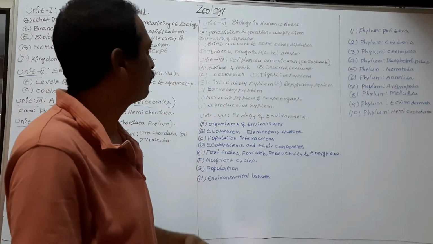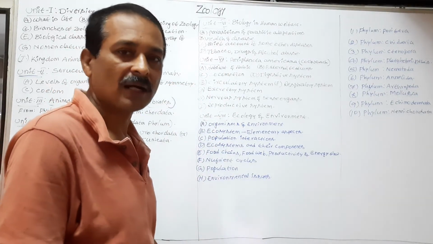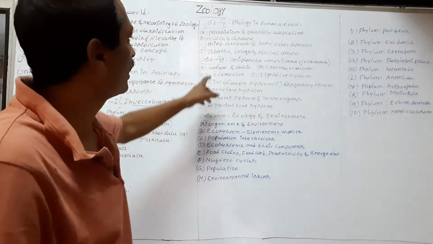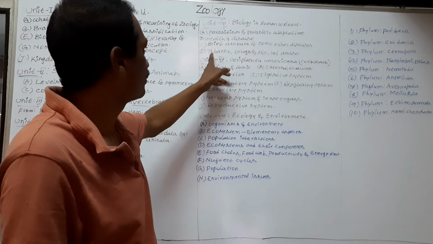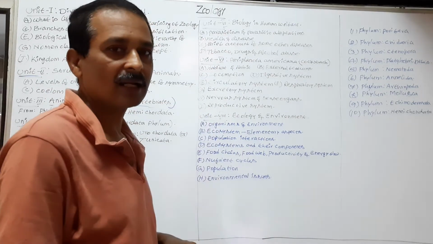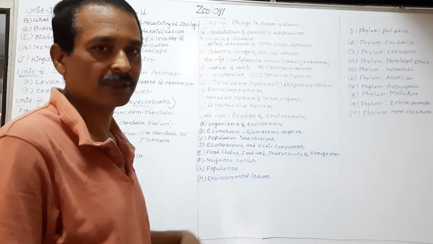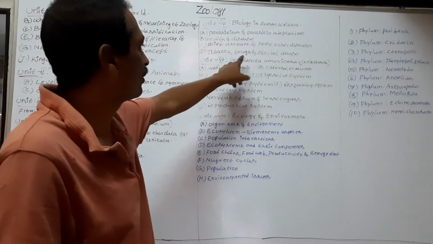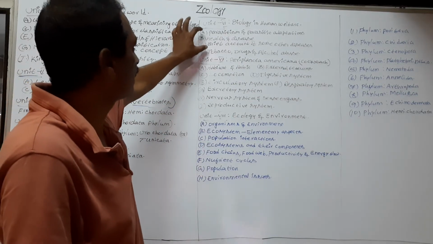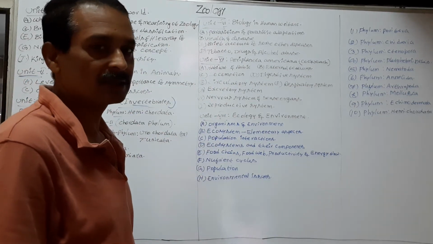Third topic is brief account of some other diseases. Fourth topic is tobacco, drugs and alcohol abuse. Abuse means misuse. So these are the topics of Unit 6.